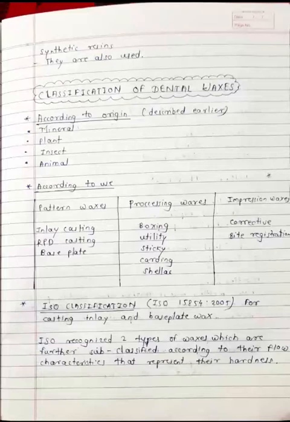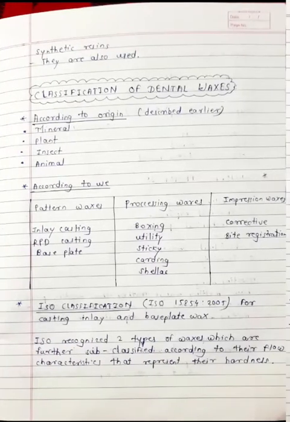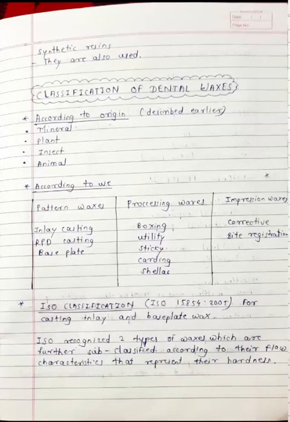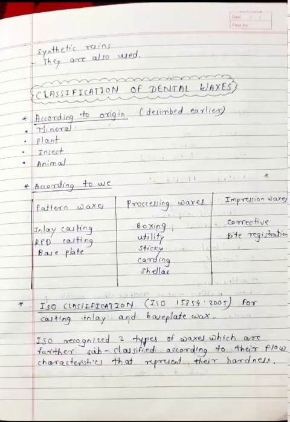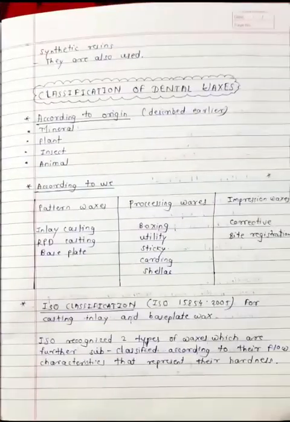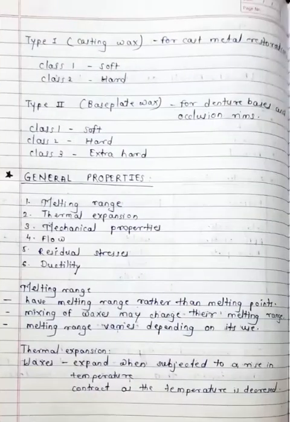Now we will revise it again. Dental waxes are classified into different types according to origin. They are classified into mineral waxes, plant waxes, insect waxes, animal waxes. According to use they are classified into pattern waxes, processing waxes, impression waxes. Pattern waxes are inlay casting wax, RPD wax, base plate wax. Processing waxes are boxing wax, utility wax, sticky wax, carding wax, shellac wax. Impression waxes are corrective waxes, bite registration waxes. ISO classified dental waxes into type 1 and type 2 dental waxes. Type 1 is casting wax, type 2 is base plate wax.